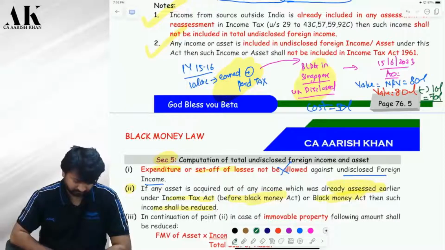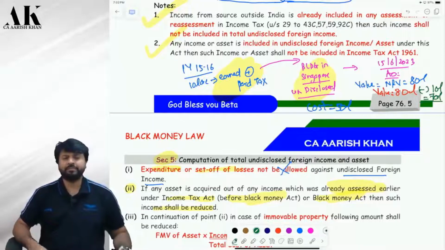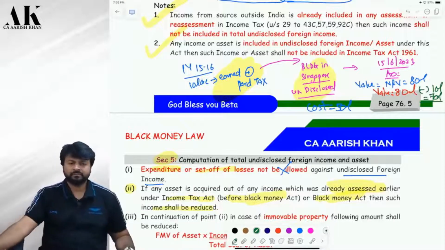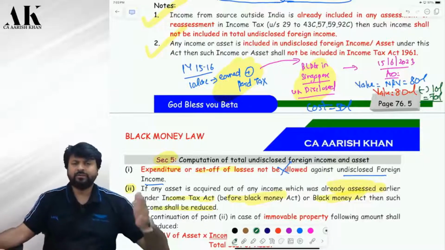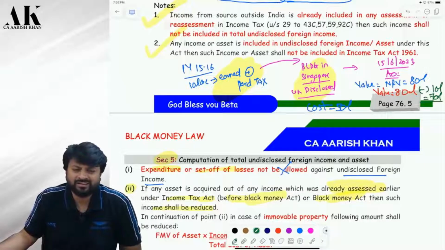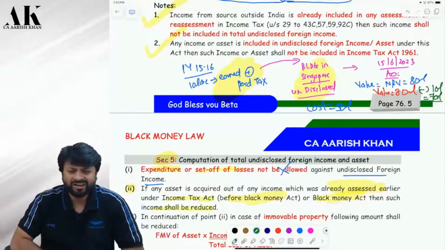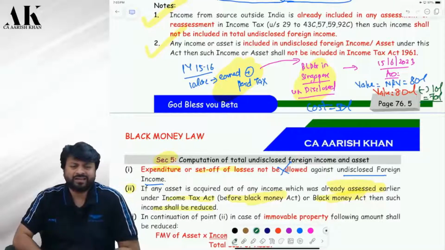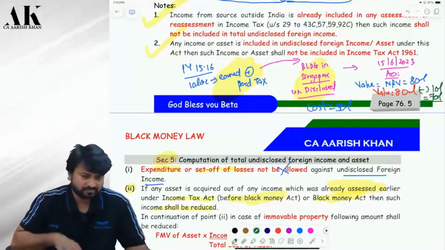10 lakh is from Income Tax Act or Black Money Act or any law, na? Before 2015, it would have been Income Tax Act. After 2015, it will be Black Money Law. That depends upon when you have paid tax on that income. Before 2015, Black Money Law was not there only, na? So before 2015, it will be Income Tax Law only. If any assessment is done before 15, it would be done under Income Tax law. So that's what it wants to tell you. Correct or not? Correct, sir.